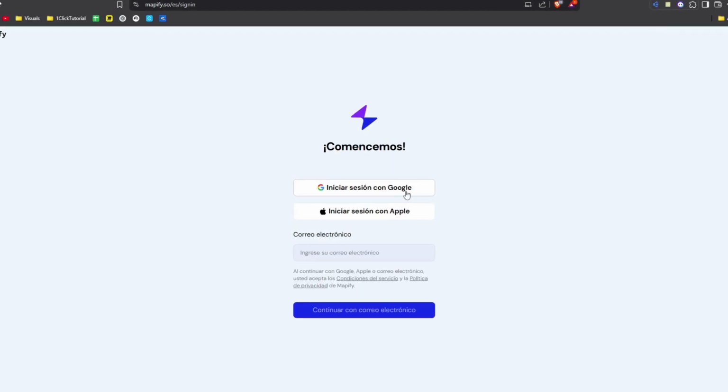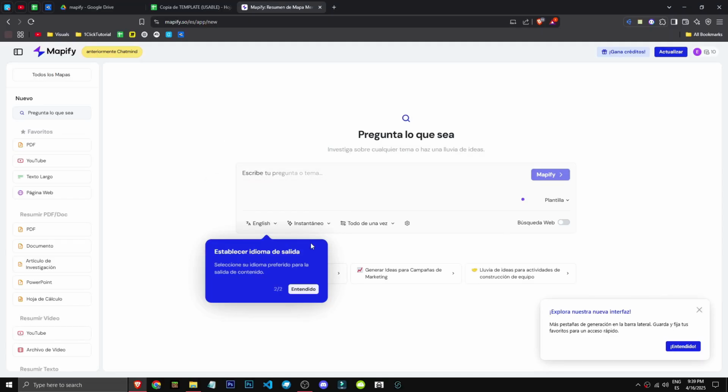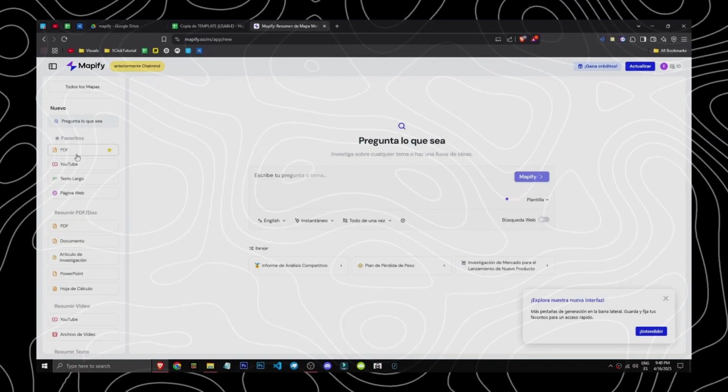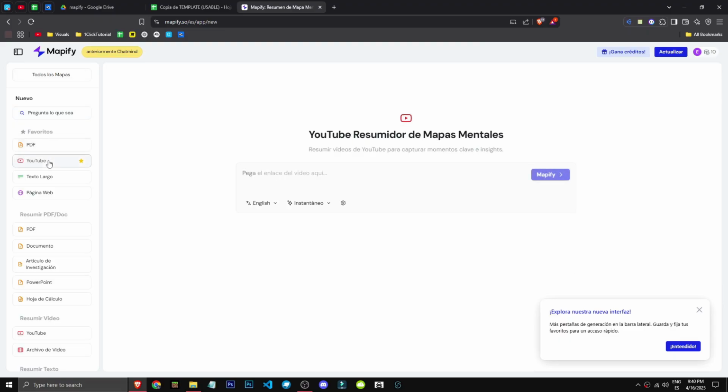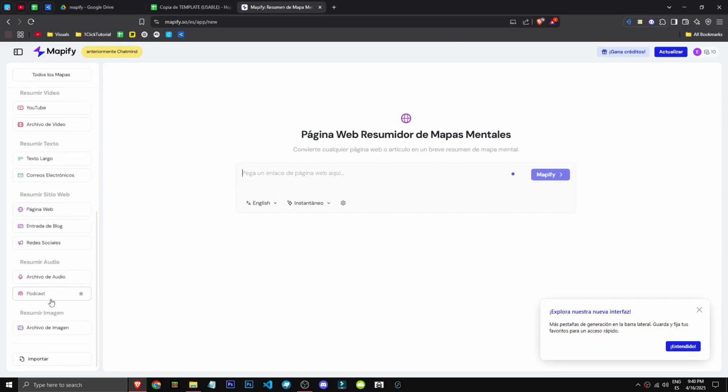Let's hit login and we'll be inside the tool. We can skip these questions they're asking. As you can see, we have an LLM interface where we can type questions, topics or web searches. We can upload a file, PDF or YouTube link. We can input long text or a web page. We can summarize PDFs, YouTube videos and more. So that's it. It's that simple.